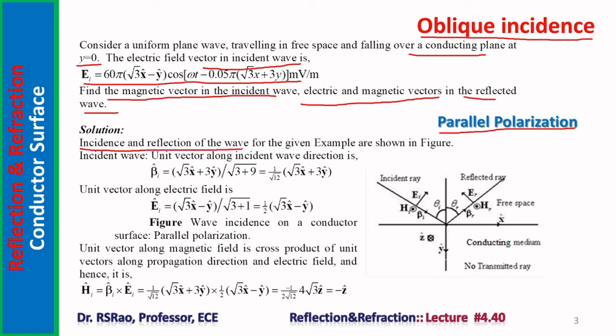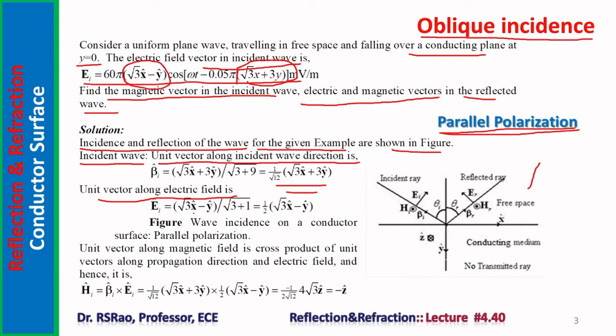Incidence and reflection of the wave in the given example are shown in the figure, and by mere looking at the expression, one can say it is a case of parallel polarization. Electric vector is parallel to the plane of incidence. Now, the unit vector along the incident wave direction is found from this. Beta I cap is square root of 3 x cap plus 3 y cap divided by square root of 3 plus 9. It gives a certain expression for beta I cap. The unit vector along electric field from this is root 3 x cap minus y cap by square root of 3 plus 1.